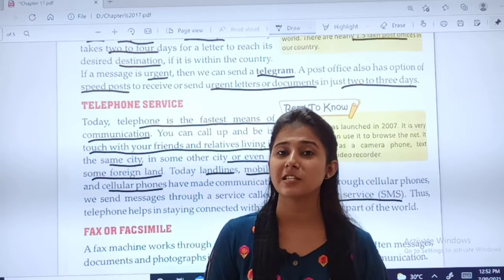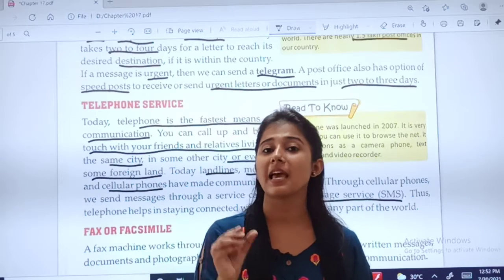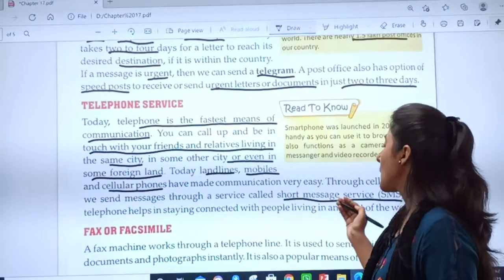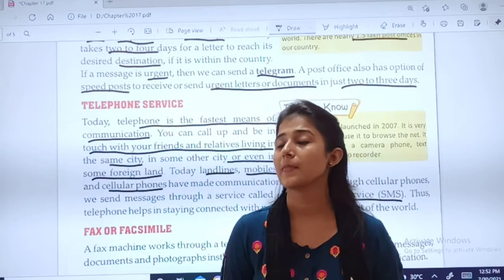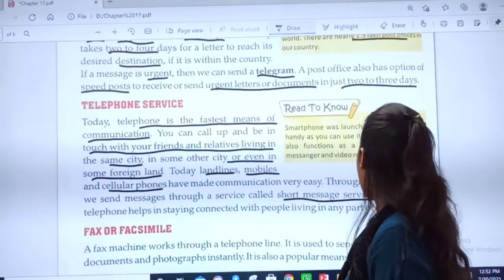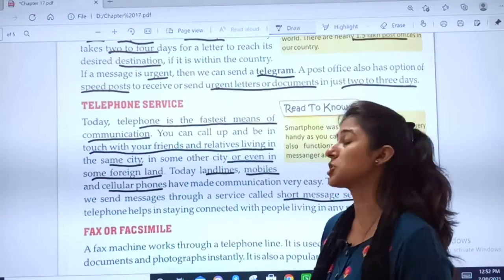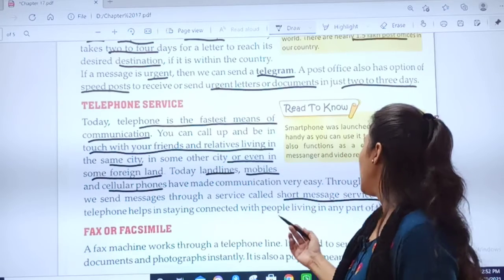Only which facility was there? To call someone or to send an SMS. SMS is short message service. So, through a cellular phone we send messages,